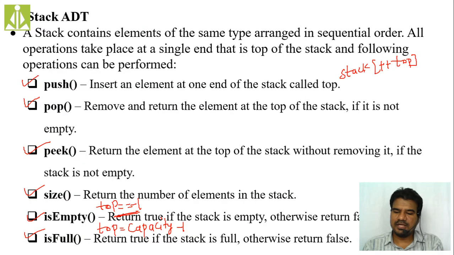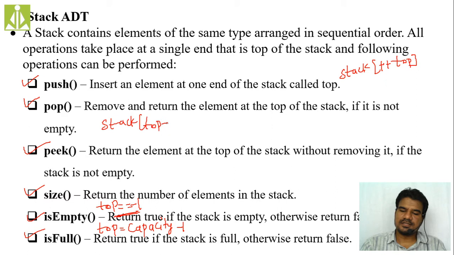Okay. So at the time of popping the element, pop operation, simply we are taking the consideration like this: stack of top minus. Every time we have to decrement the top and we have to return the element from the top of the stack. Next is peeking the element. So peek, what we do generally? Simply we have to print the top of the stack. No increment, no decrement, because neither we are inserting nor we are removing. Simply we are accessing that element. So stack of top, that's it. Stack of top will perform the peek operation.